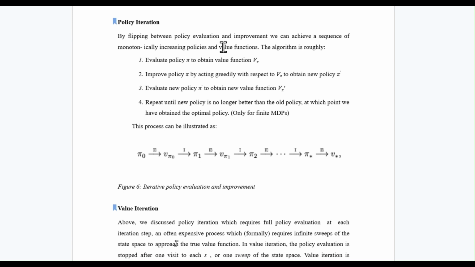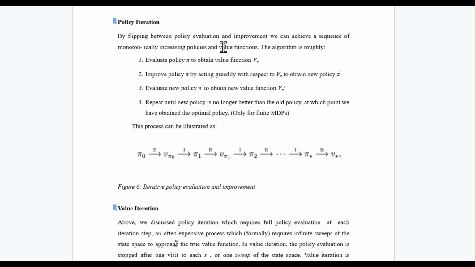This algorithm works by flipping between two main steps: policy evaluation and policy improvement. Think of it as a life cycle of refinement where we iteratively update the policy and value functions until convergence. When we discuss the policy evaluation step, we take the current policy pi and evaluate its value function,